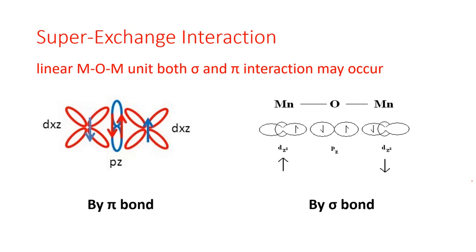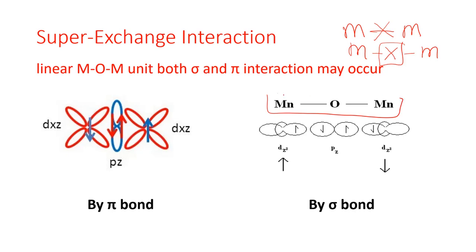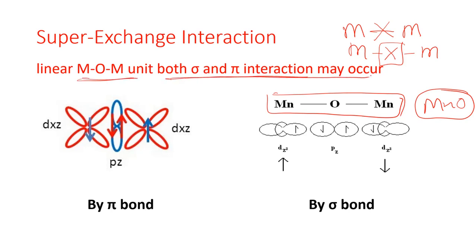Now the super exchange interaction, the two metal atoms are not directly linked with each other, they are linked through the bridge formation, means something should be present in between the two metal atoms, right? Like we have shown here the case with manganese oxide, the linear MOM unit with both sigma and pi interaction may occur. Okay, now we will discuss how this super exchange phenomena is going to be occurred, right?